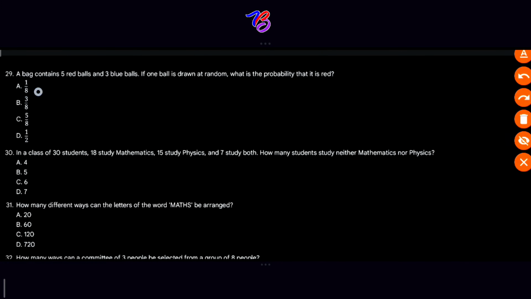Question 29. A bag contains 5 red balls and 3 blue balls. If one ball is drawn at random, what is the probability that it is red? Mathematics students, take note of this topic.